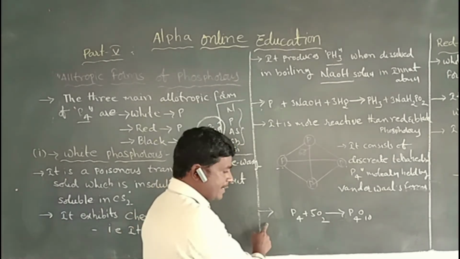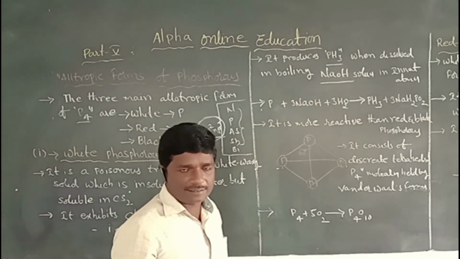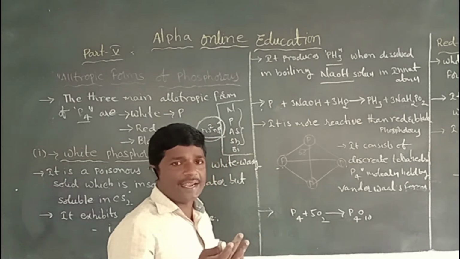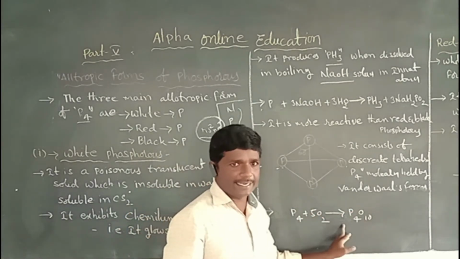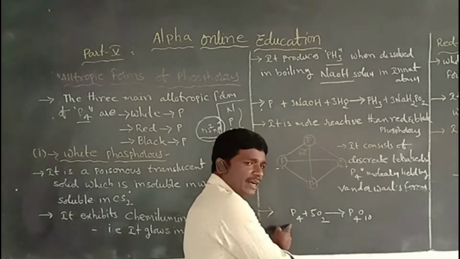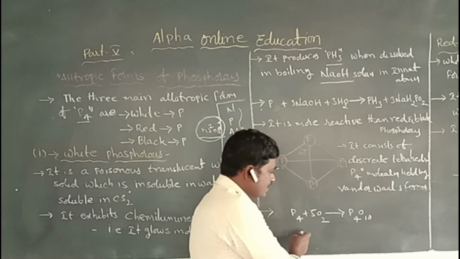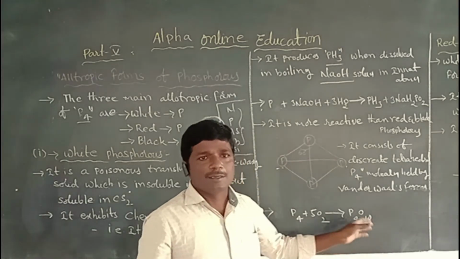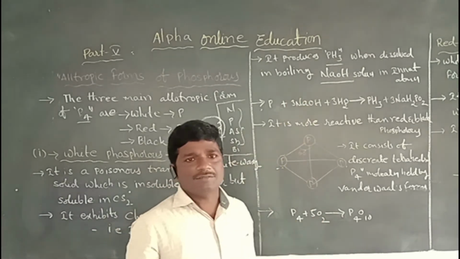Next, another property. White phosphorus burns in oxygen and forms white fumes, known as phosphorus pentoxide. The P4 molecule burning in atmospheric oxygen forms phosphorus pentoxide. Those are the properties of white phosphorus.